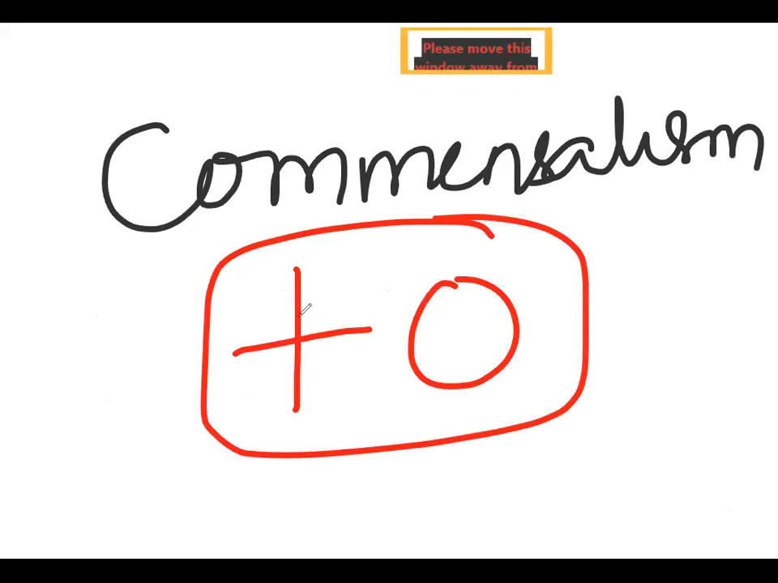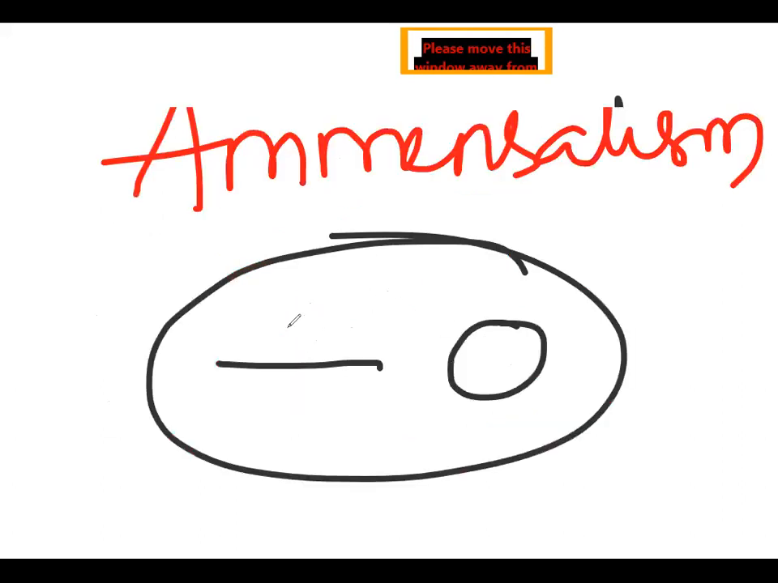Commensalism, one is benefited, that is the commensal, and the other is neither benefited nor affected, that is called the host. Amensalism, one is affected here, but the other is neither benefited nor affected. So let us take all of them in detail now. These are the interspecific interactions.